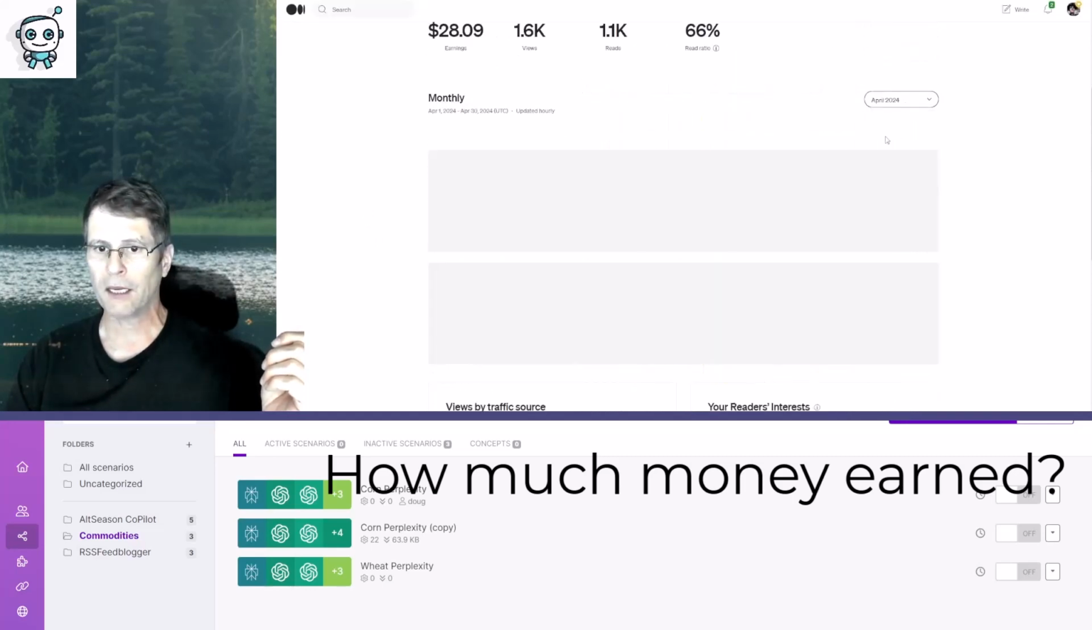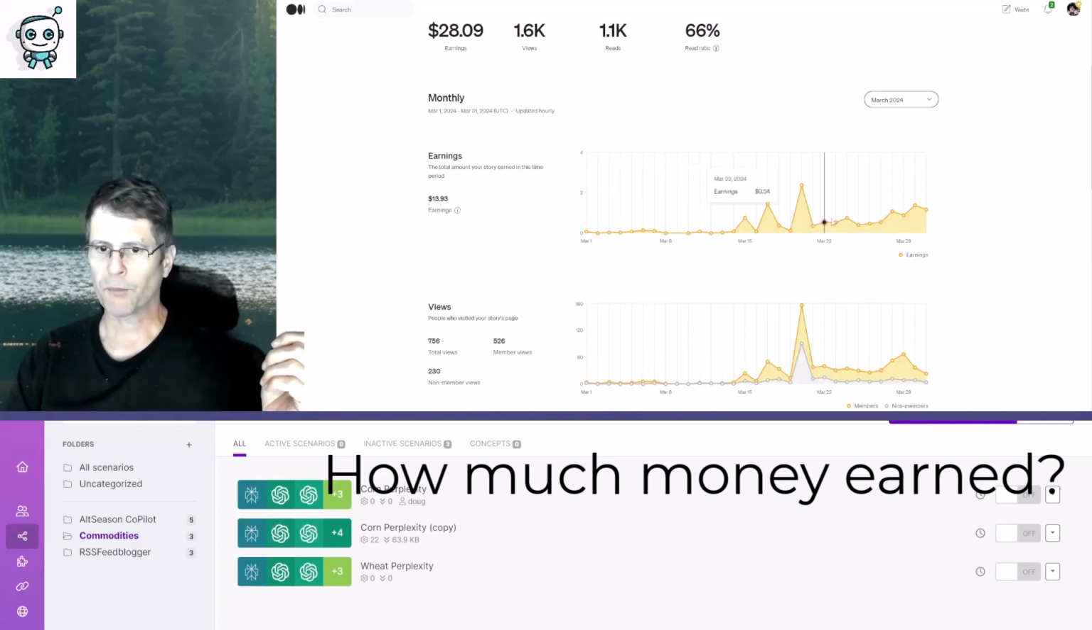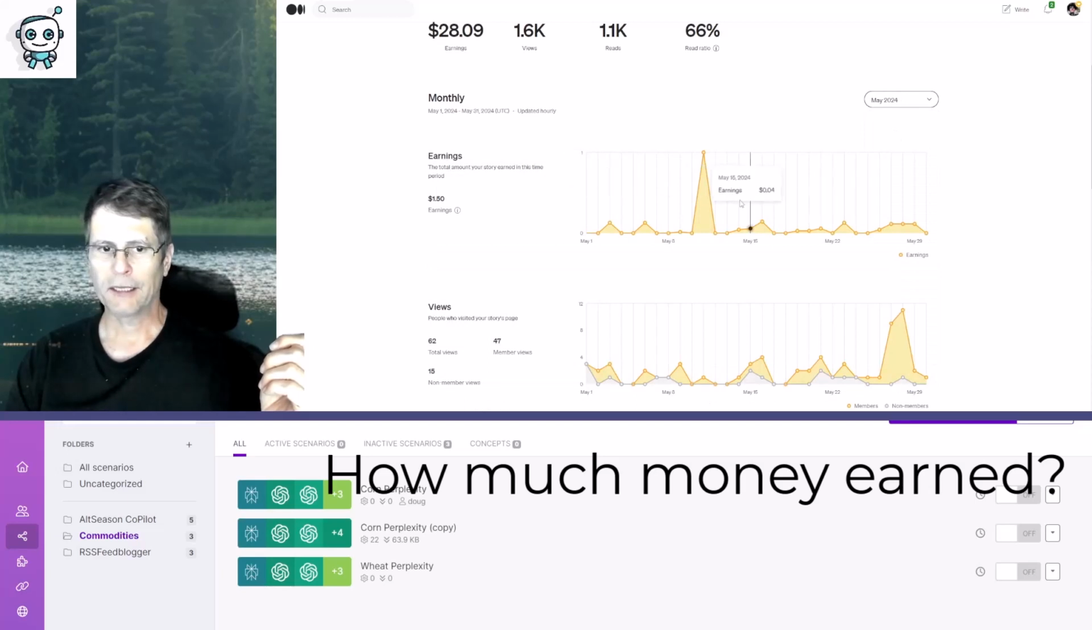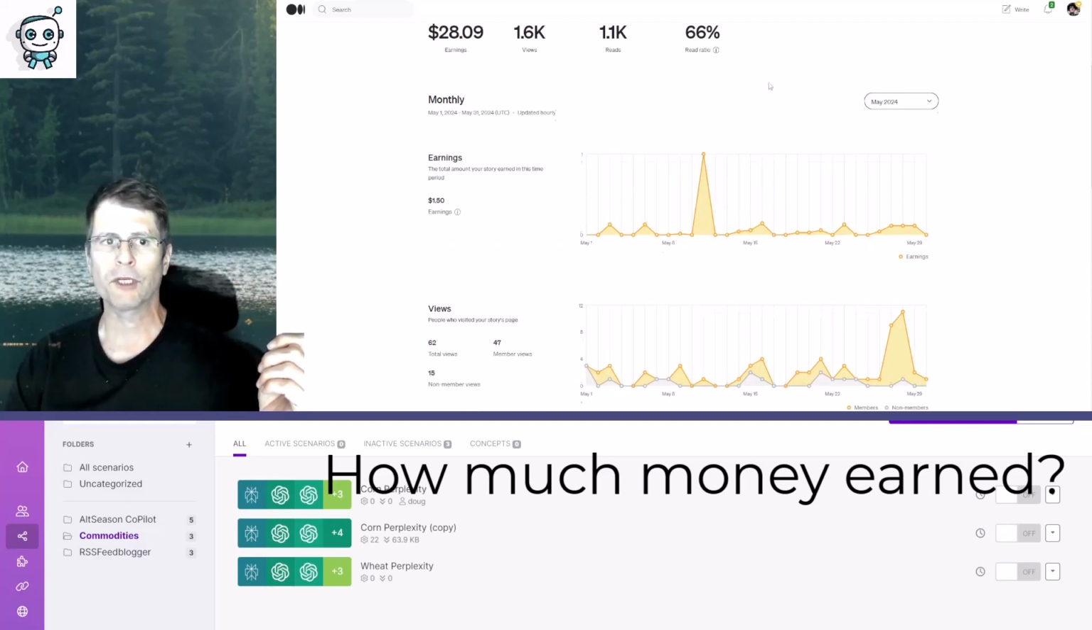So we can see where the earnings have come across for the monthly. If we go through May, we go through April, go through March, we can see there was a period where I sent more traffic to it and it was earning on a daily basis. So if we can do this for many different posts and keep them consistently earning $1 a day, this is really good. This is really important money.